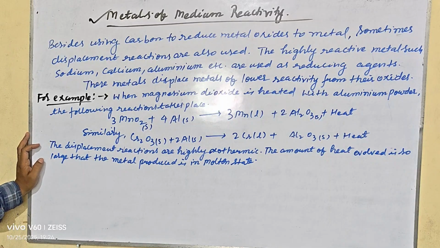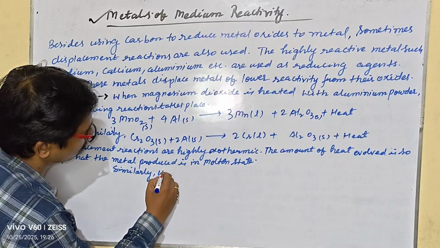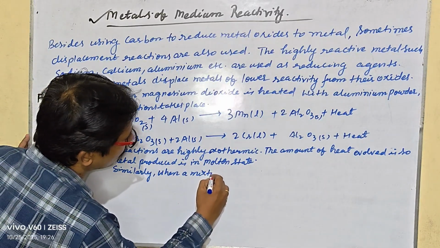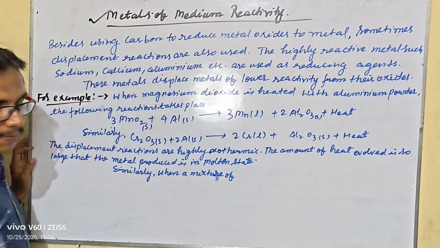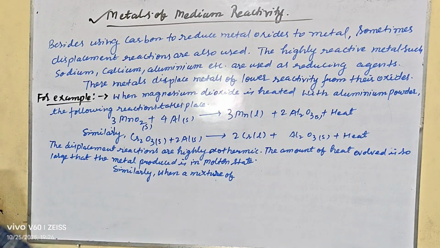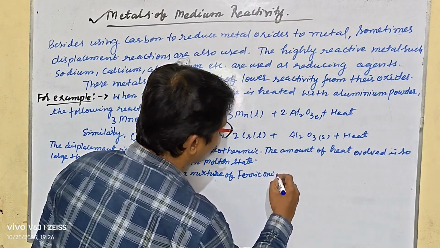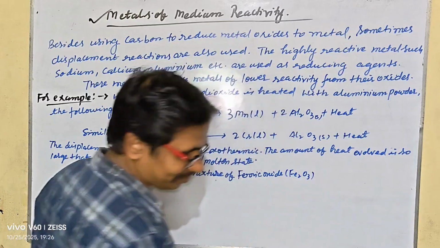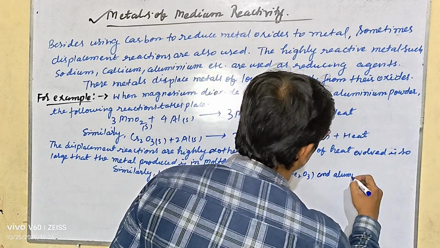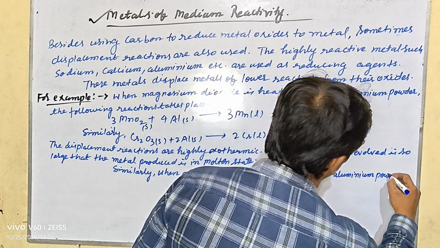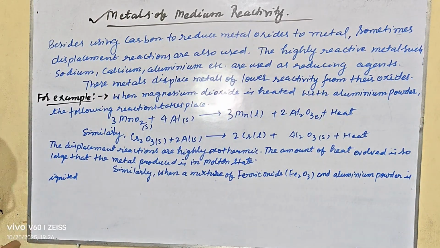So my dear student, similarly when a mixture of ferric oxide, that is Fe2O3, and aluminum powder is ignited, what will happen?